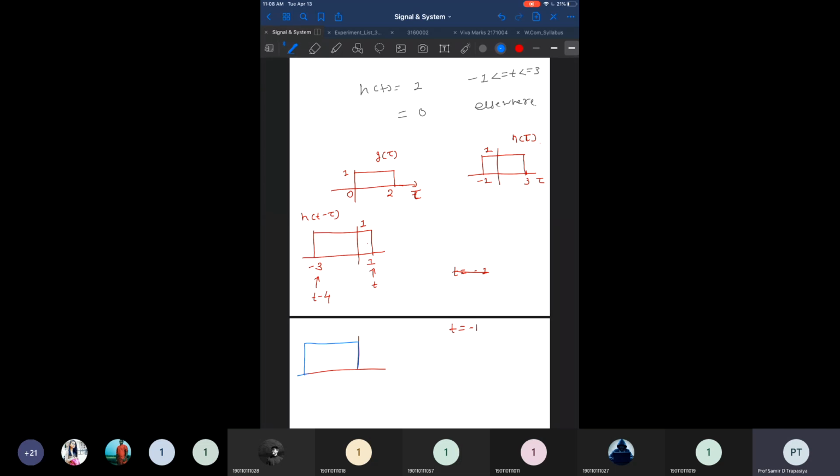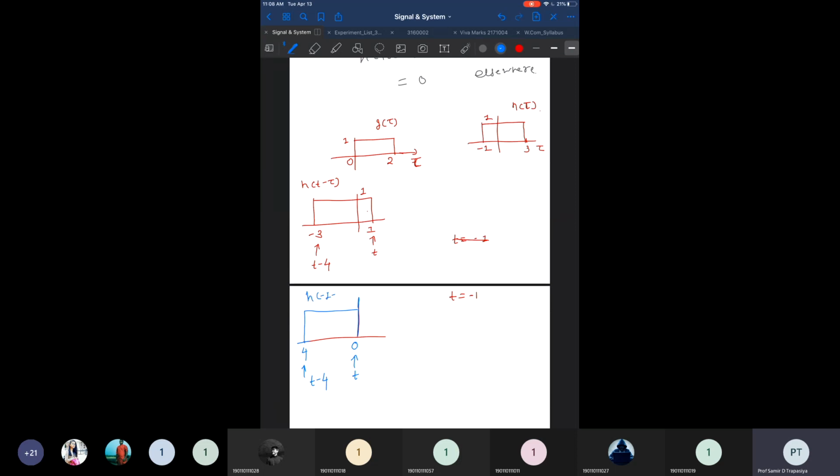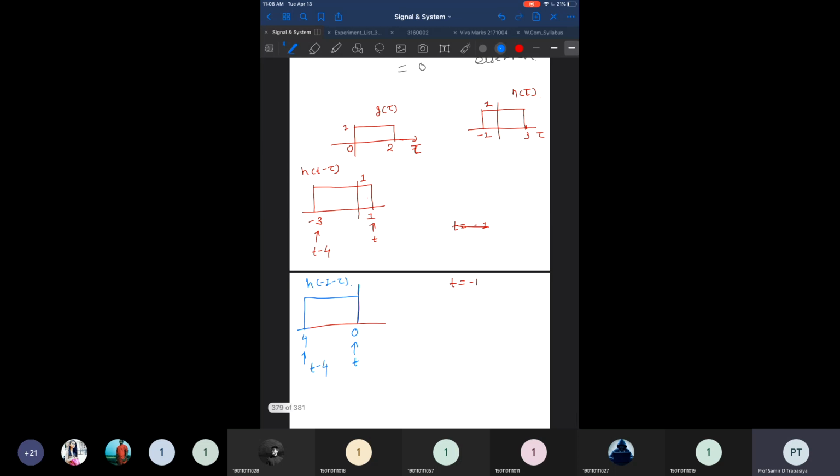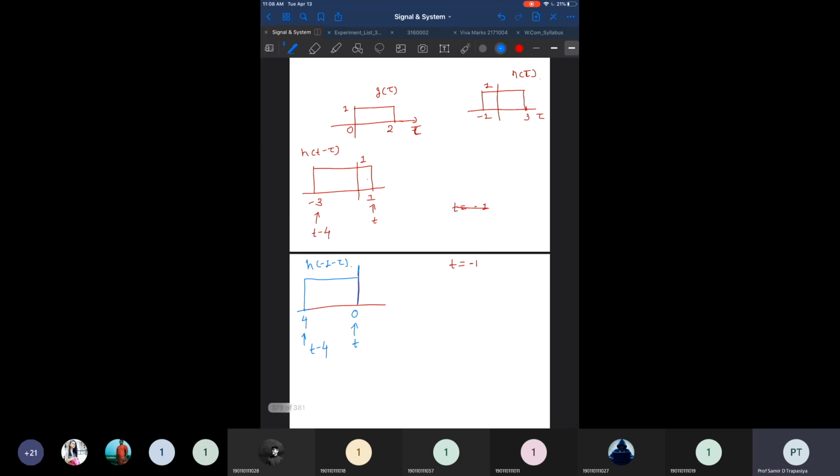We are shifting the signal further from the left side by 4, and this point now becomes 0. This is our point t, and this is the point t minus 4. So now this is ready, h of t is replaced with minus 1 minus tau. Now you have to do this convolution.